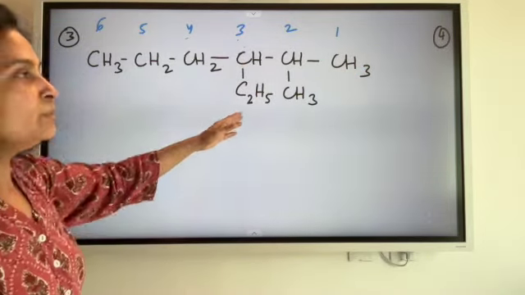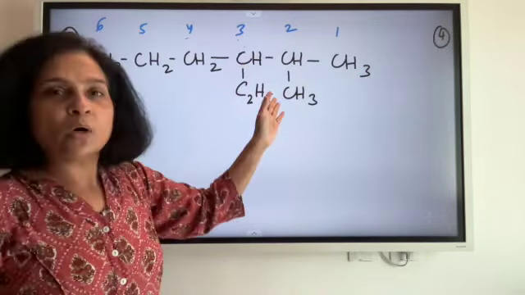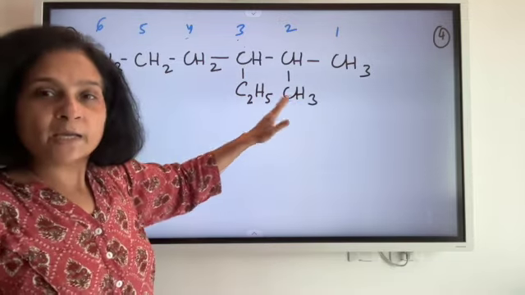So how do I now name these alkyl groups? अब यहाँ पे 2 अलग अलग टाइप के alkyl groups हैं. You have the methyl, you also have the ethyl.